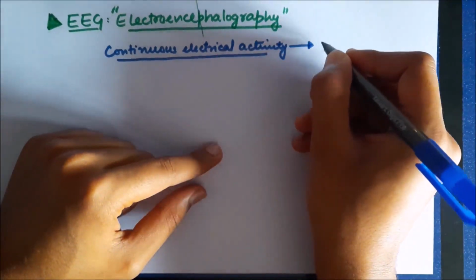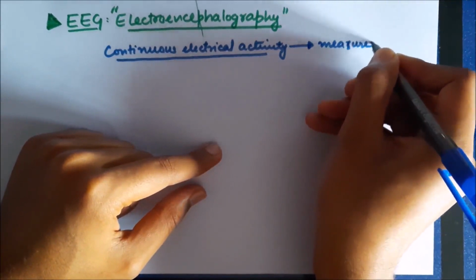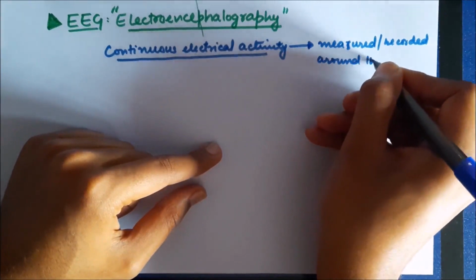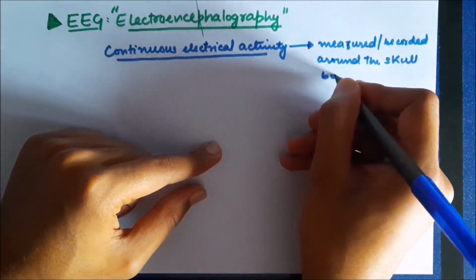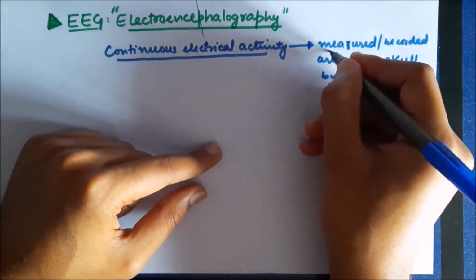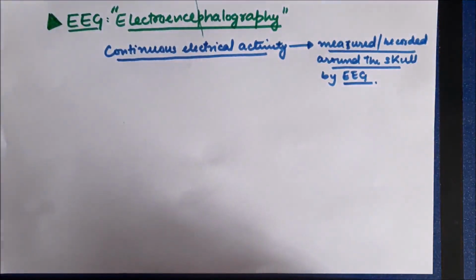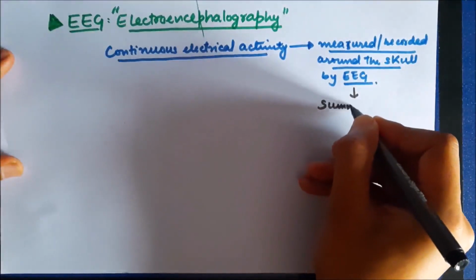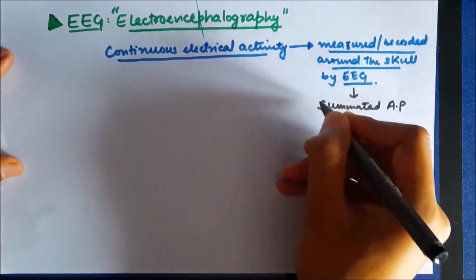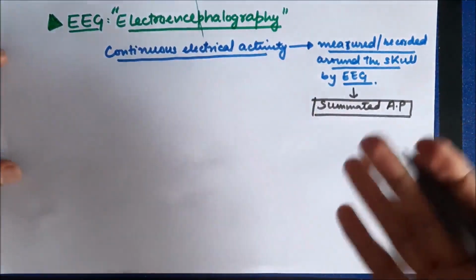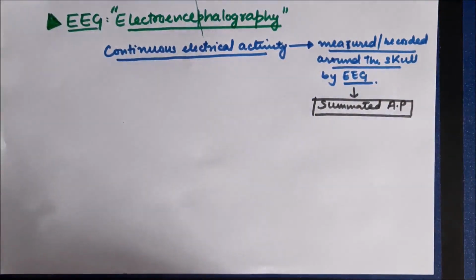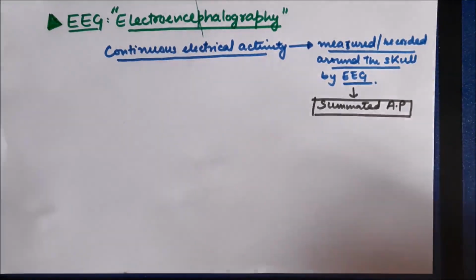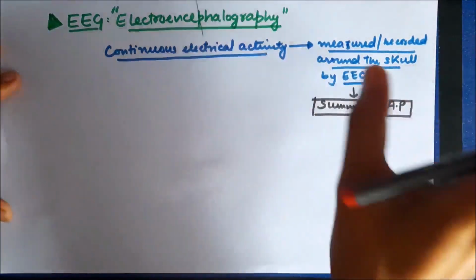This continuous electrical activity of the brain can be measured or recorded with the help of a technique called electroencephalography. This electrical activity can be measured by using the apparatus of EEG around the skull. The activity is occurring in the brain. However, some part of the activity can be recorded around the skull, and the activity recorded with the help of EEG is the overall activity, or the summated action potential of all the action potentials in the brain. So the overall activity is measured with the help of EEG.